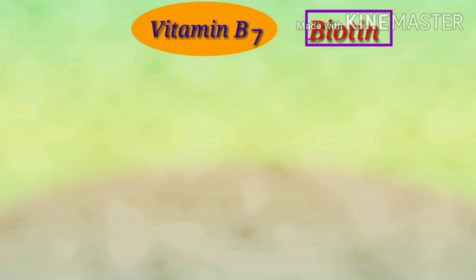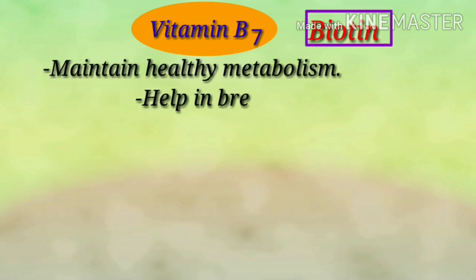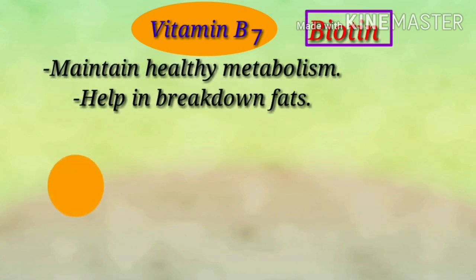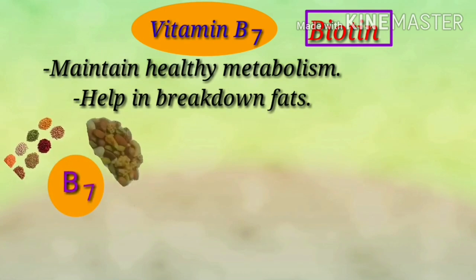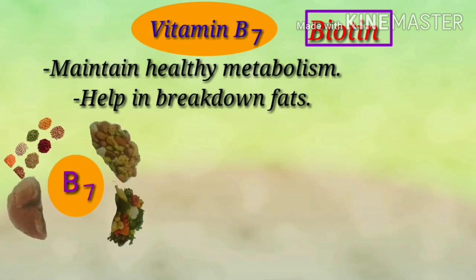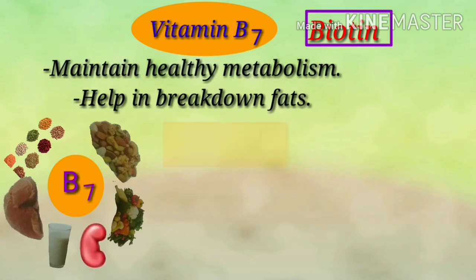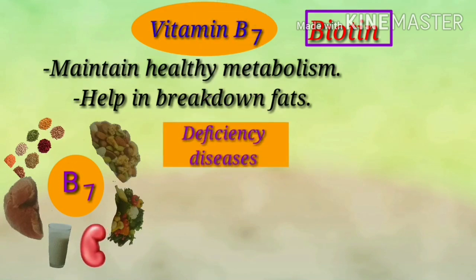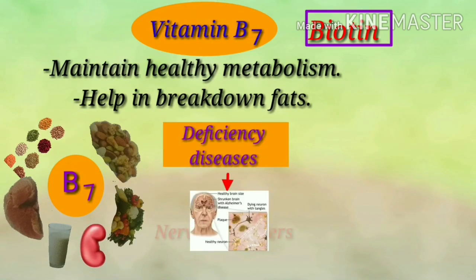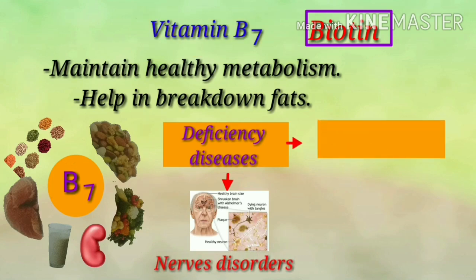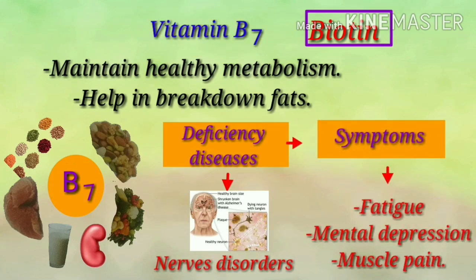Next, vitamin B7. B7 is called biotin. It helps in maintaining healthy metabolism, helps in breakdown of fats. We can find it in pulses, nuts, vegetables, liver, milk, and kidney. Deficiency disorder is nervous disorders. Symptoms are fatigue, mental depression, and muscle pain.